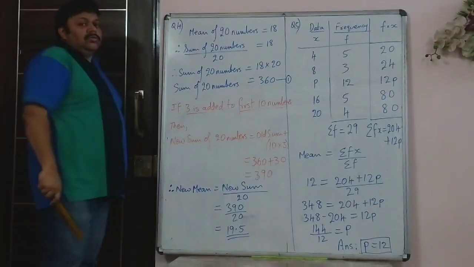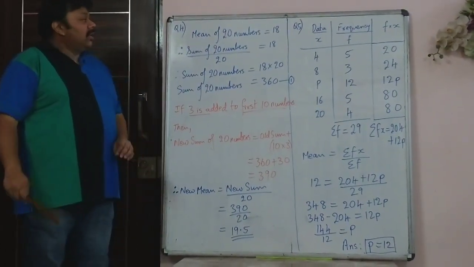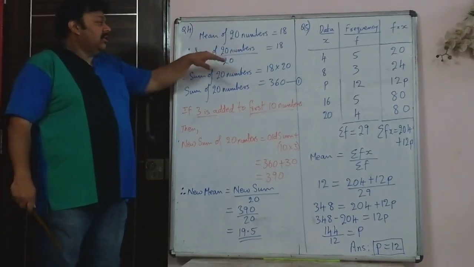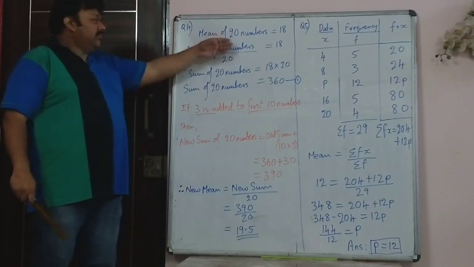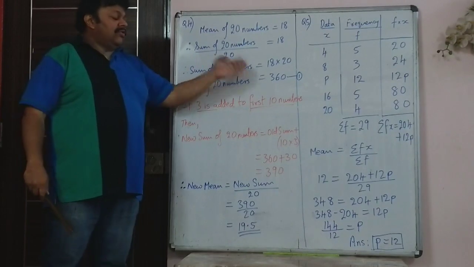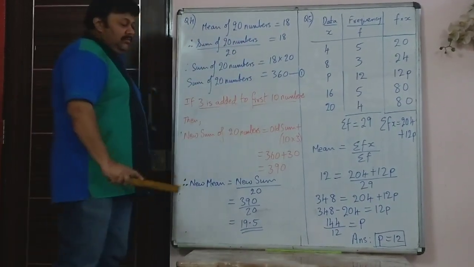Now the next sum, that is question number 4. You are given that the mean of 20 numbers is 18. So what is the mean formula? Sum of the 20 numbers upon 20 will give you 18. This is the formula. So when you cross multiply, you will get the sum of all the 20 numbers is 20 into 18, that is 360.